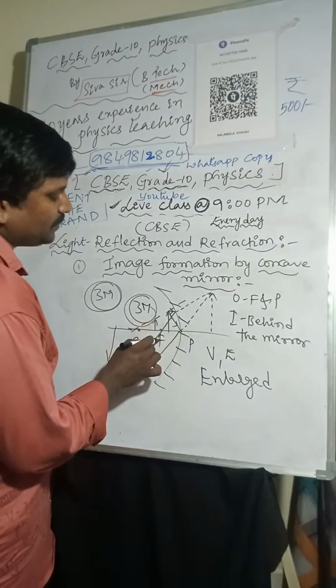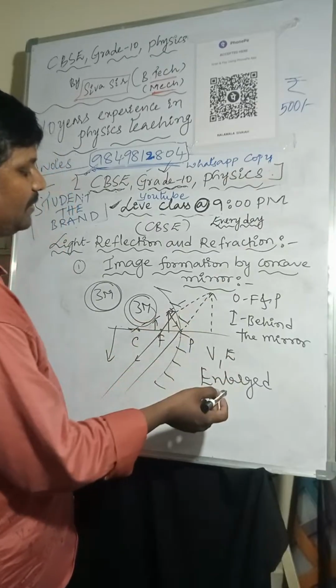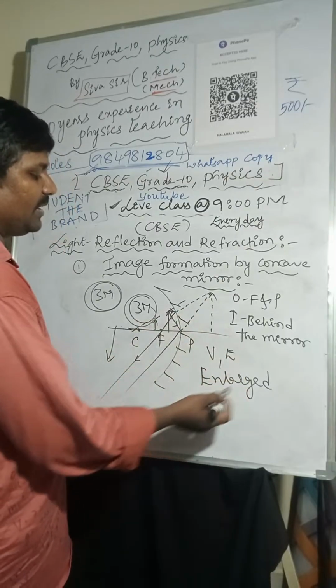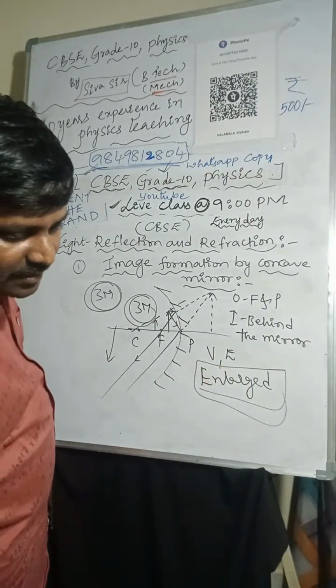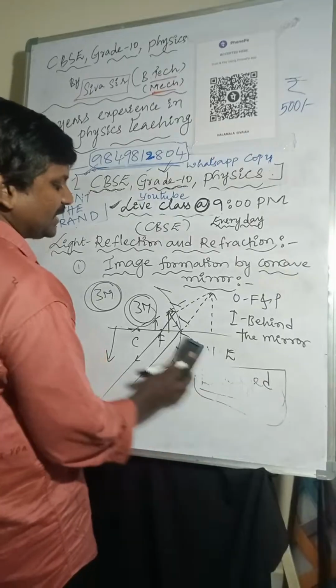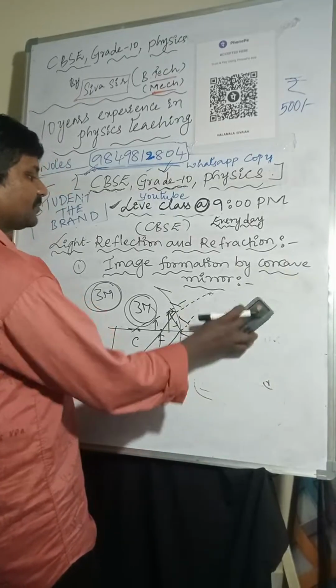Here this one is very important. If the object is placed between F and P, the image will form behind the mirror. The nature of the image is virtual and erect, and the size of the image is enlarged.